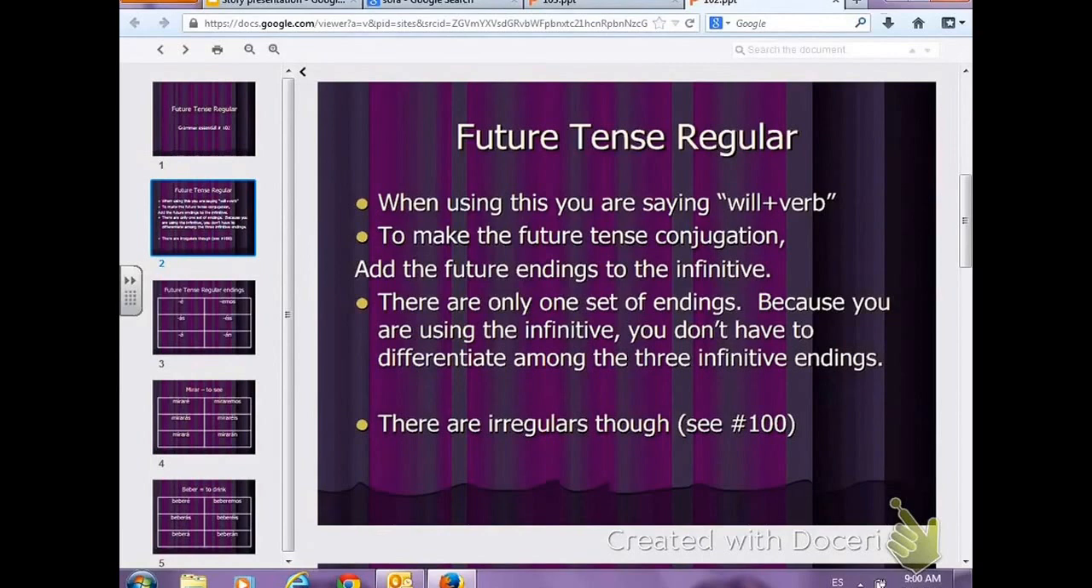So to make the future tense conjugation, you just add the future tense endings to the infinitive form of the verb. Easy, right? There's only one set of endings because since you're using the infinitive, you don't have to worry about ERs, IRs, and AR differences. They're all the same. And there are some irregulars, but we'll get to those.